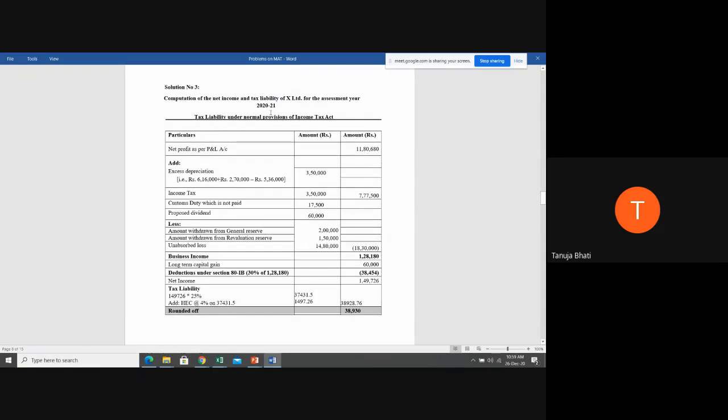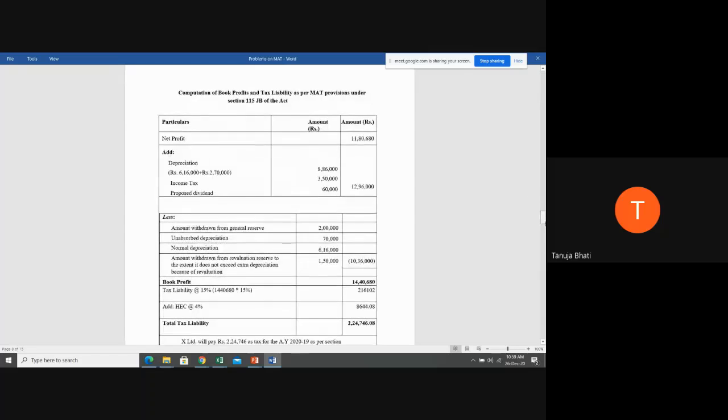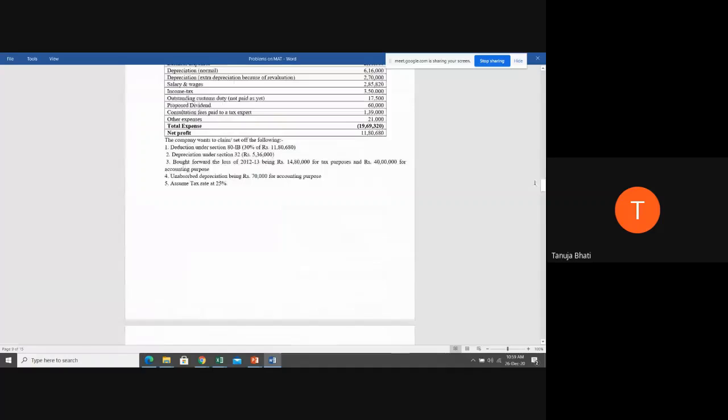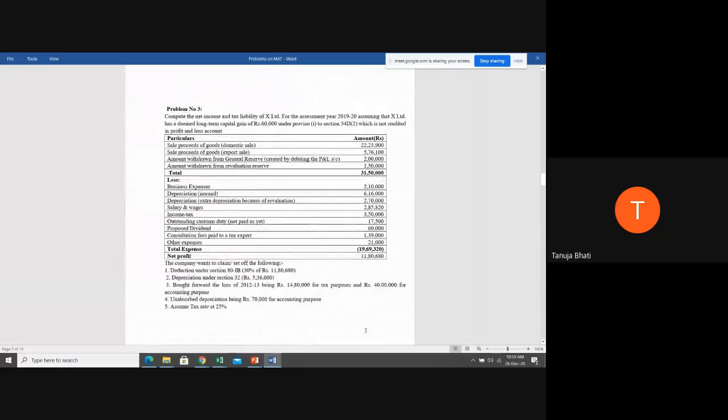So this is a calculation of tax liability as per the normal provisions of Income Tax Act. In our next lecture, we will be seeing the computation of book profit and tax liability as per the MAT provisions, and we'll compare the both. Whichever is higher, X Limited has to pay that amount of tax to the government. Is this clear, students? Yes? Did everyone understand up to here?